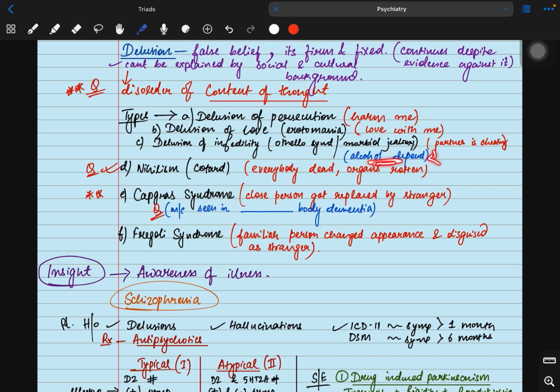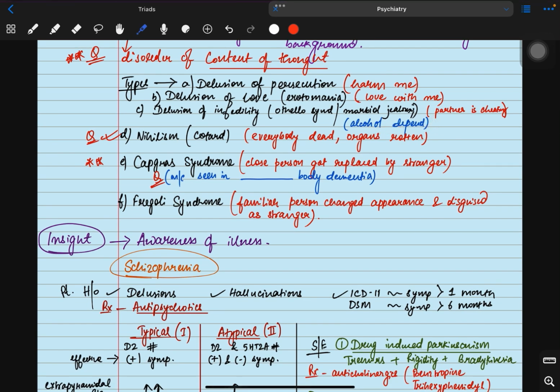This is important: delusion of nihilism. Delusion of nihilism is also known as Cotard syndrome. Here the patient believes that everything is finished, like everybody is dead, his organs have all been damaged or rotten, he is going to die.